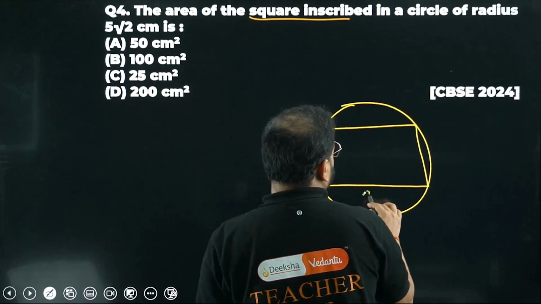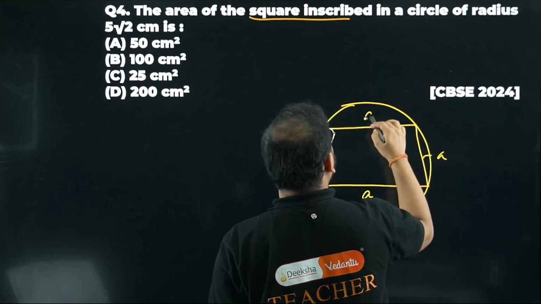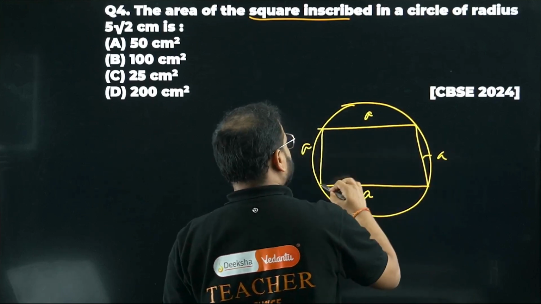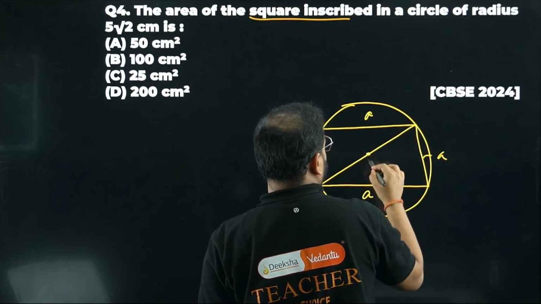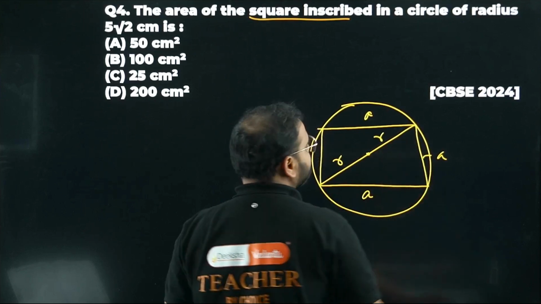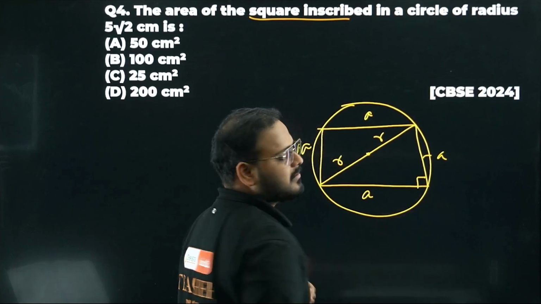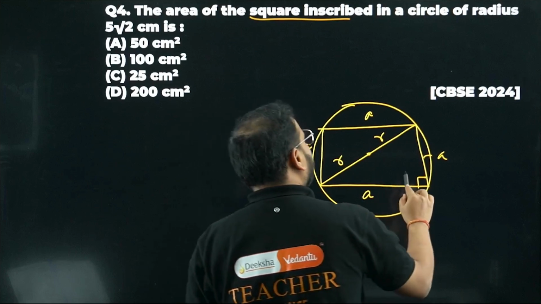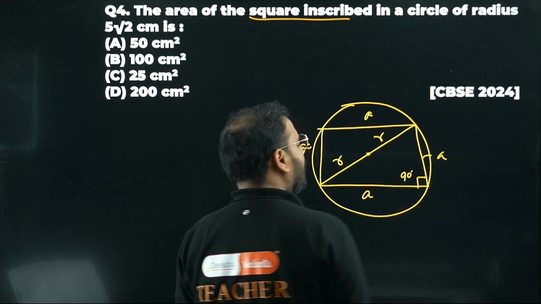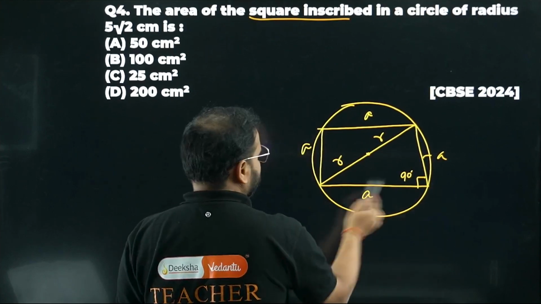This is going to be, all sides are A. Will this be diameter, sir? I hope all of you agree this is going to be diameter. No, sir. We don't know that. How? What is this angle, sir? 90 degree. How, sir? Square angle is what, bacha? 90 degree. Okay, sir. Angle 90 degree. Fine. We accept it. Angle is 90 degree.